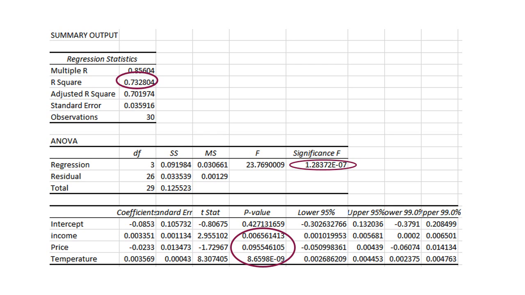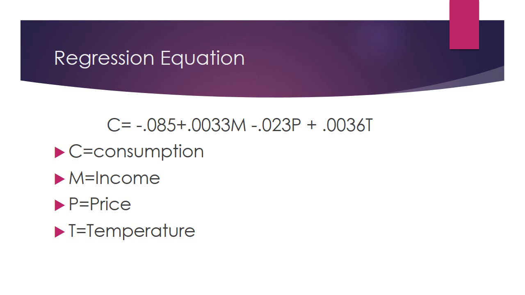I know that if there's going to be a 10-degree increase in temperature, then my consumption is going to increase by 0.036. And this is based on the coefficients here. I can also use these coefficients and also the intercept to make my regression equation. And here C represents consumption, M is my income, P is my price, and T is my temperature.